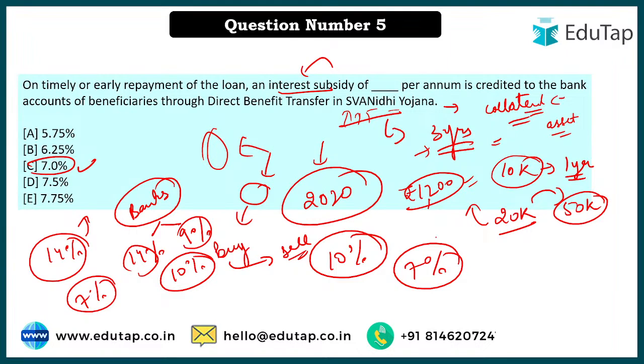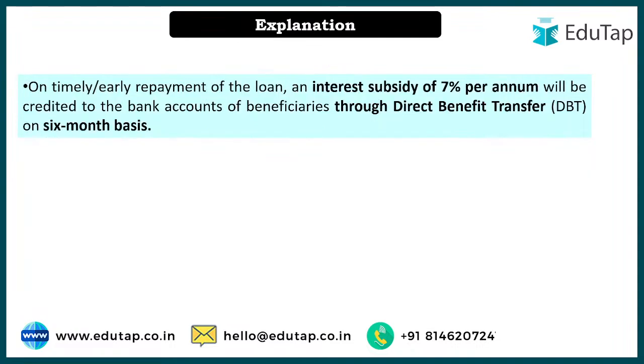Now this 7% that will be given as help, will it be given to the banks directly? No, this amount will be given to the beneficiary. So what will be done, beneficiary from its end will give 14% to the bank. ठीक है, तो अपनी तरफ से पूरा 14% देगा, but 7% of it will get reimbursed by the government when they claim for it, right? So they have to claim for it. 7% they will get back to their bank by direct benefit transfer. ठीक है, तो directly the benefit will be transferred to the beneficiary's bank account. ठीक है, so yeah, this is all what we have studied.